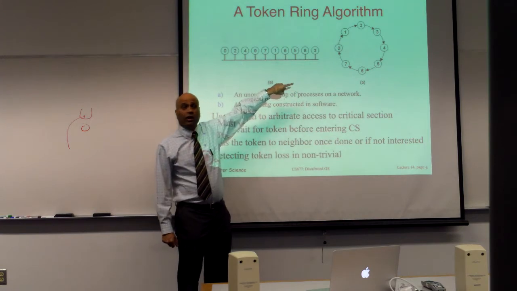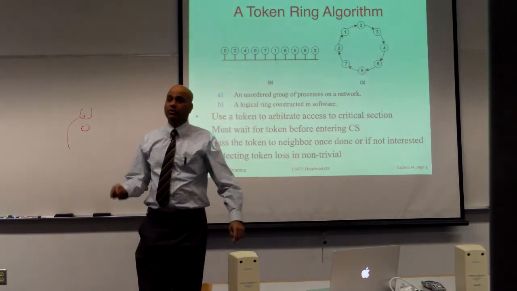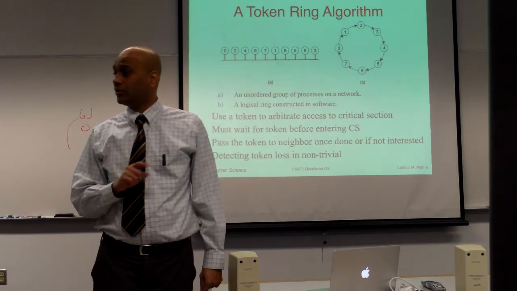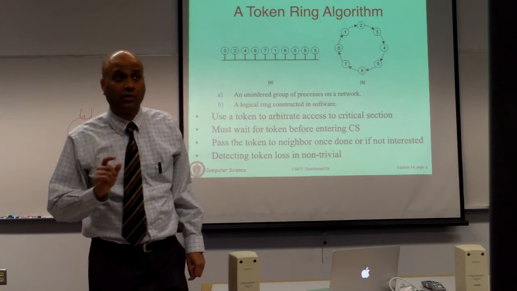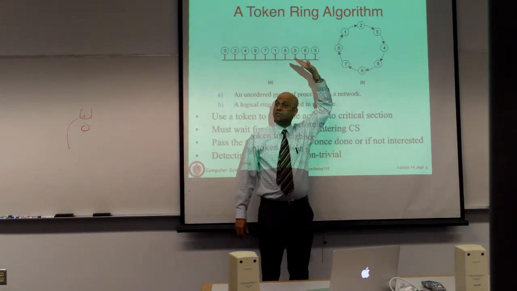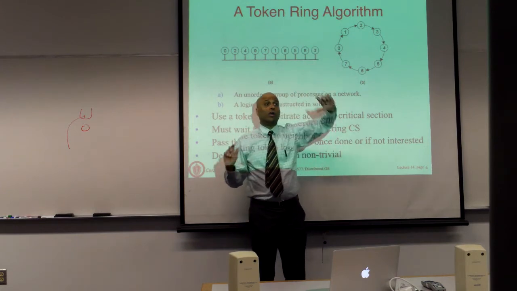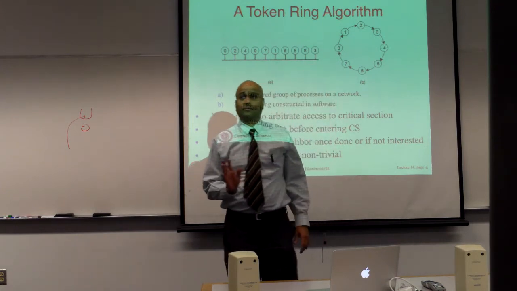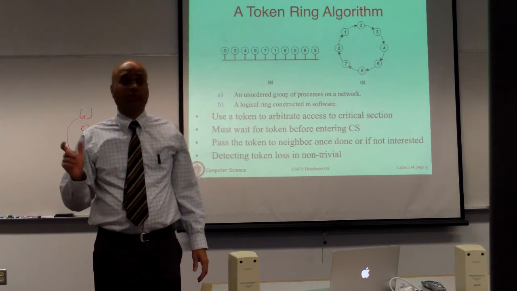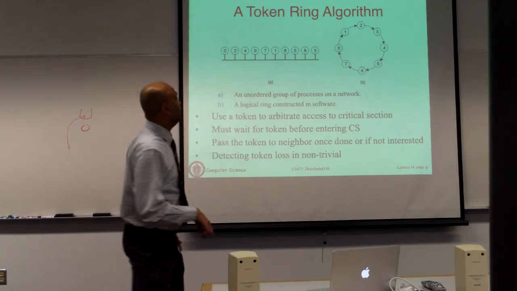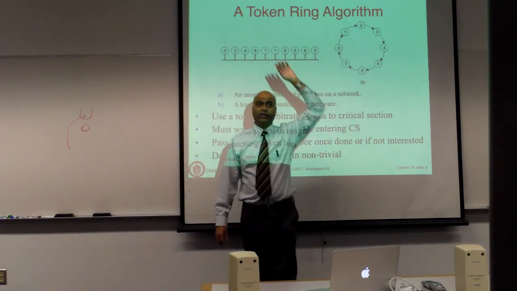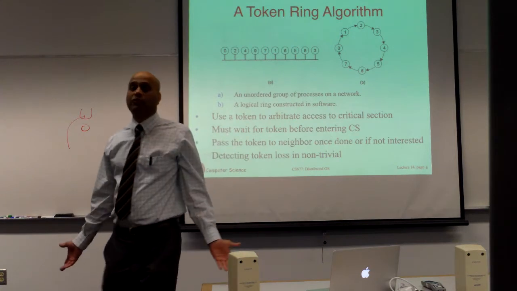Now there's a special network packet called a token that's circulating in the ring. If you want to transmit any packets to any other machines in the ring or to the internet, you have to wait for the token. Is that clear? There's a special packet called a token, it keeps going around in the ring, and if you want to transmit, you have to wait for the token to come in.